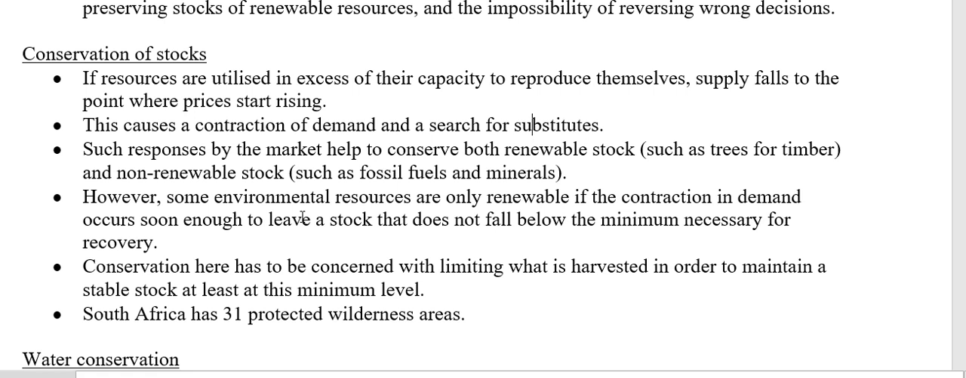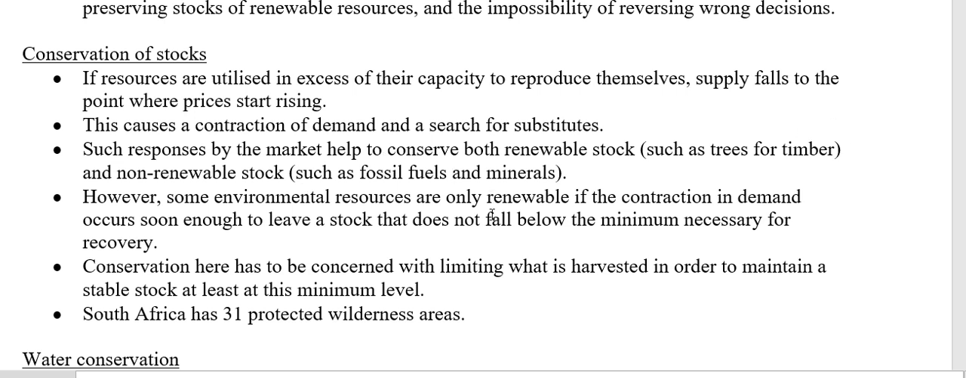All right. Now, when the market reacts in this way, it helps us to conserve both our renewable and our non-renewable stock. Because if we search for substitutes, that relieves the pressure on our scarce resources. And because we are finding substitutes, we are not focused on using that particular resource anymore, because we have now found alternatives. So that goes for our renewable stock, like trees and agriculture, and our non-renewable stock, like minerals.